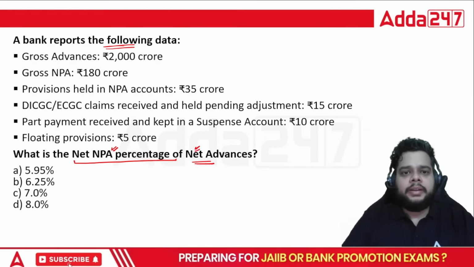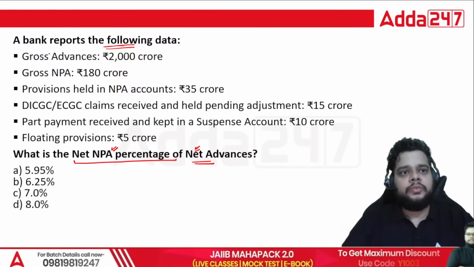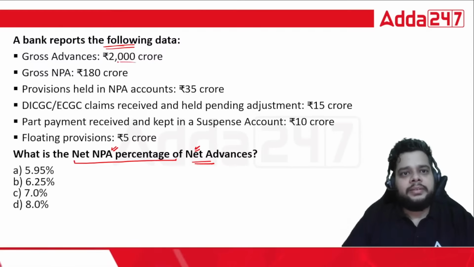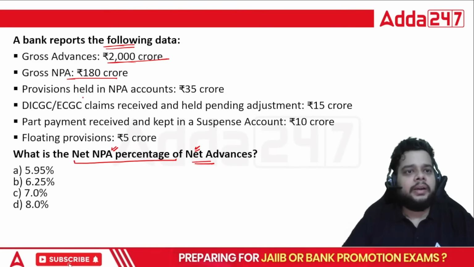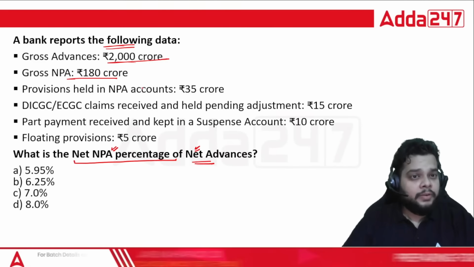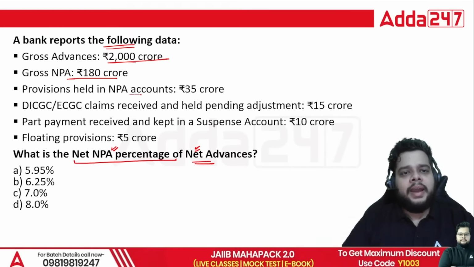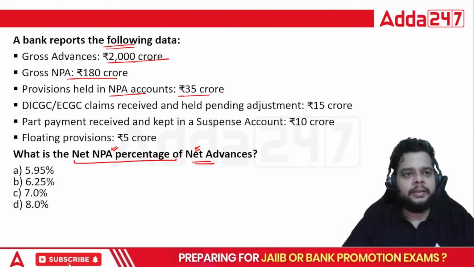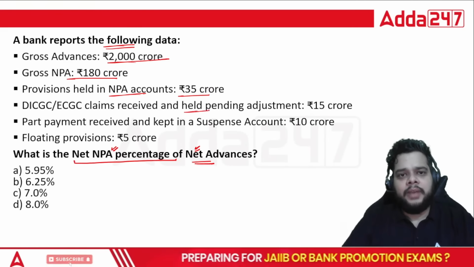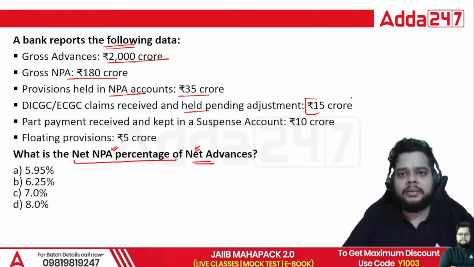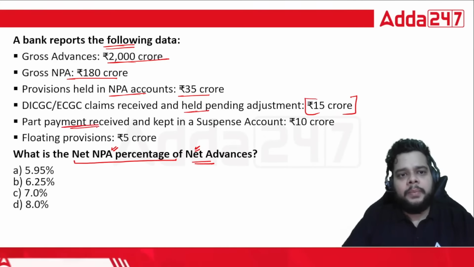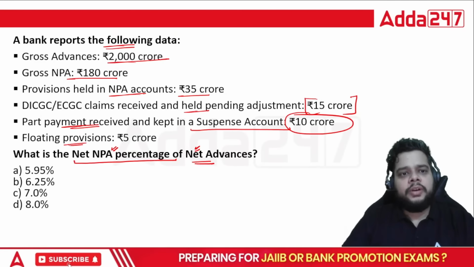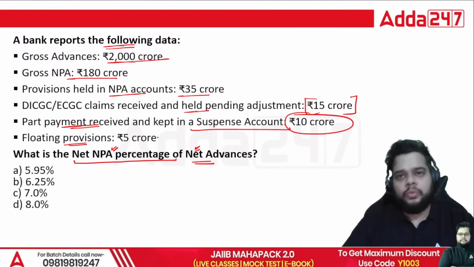First, you have to calculate the net advances. So from the gross, you have to calculate the net. How will you be calculating? So gross advances 2000 crore, gross NPA 180 crore. Provisions, we have seen one question, PCR. Provisions held in NPA 35 crore. Then we have the claims, ECGC and DICGC claims received and held pending adjustment. It is 15 crore. Part payment received and kept in suspense account is 10 crore, and floating provision is given as 5 crore. What will be the right answer here?